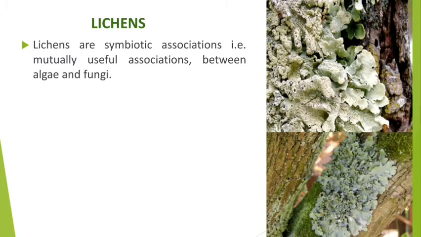Lichens are a symbiotic association. We already know that lichens are a symbiotic association, that is, a mutually useful association between algae and fungi, isn't it? Symbiotic association means both individuals live together, and not only one but both of them are equally benefited.